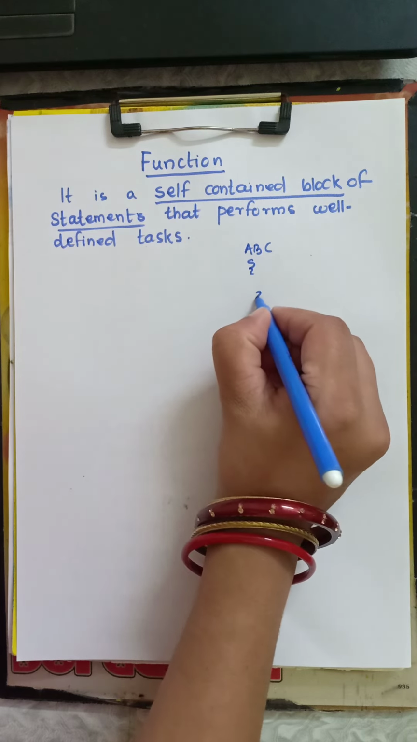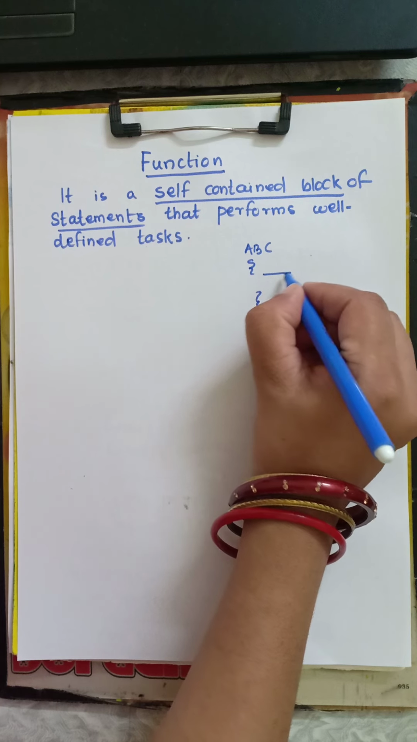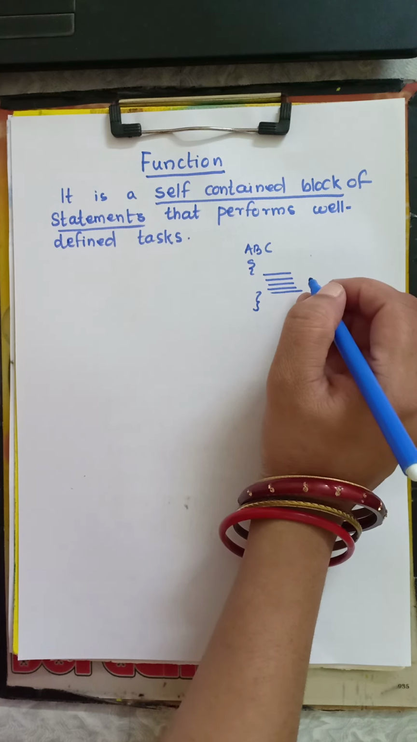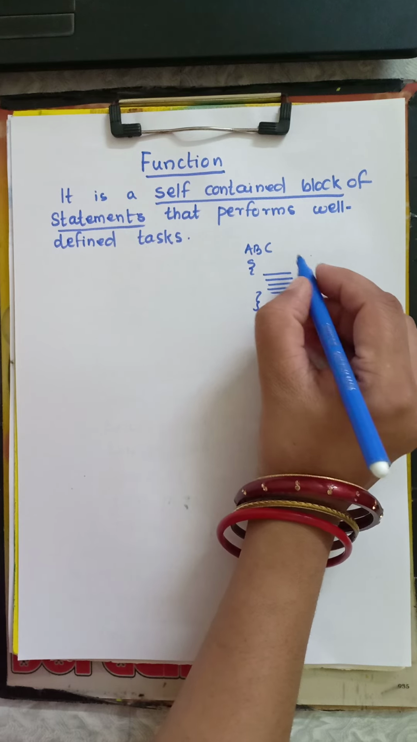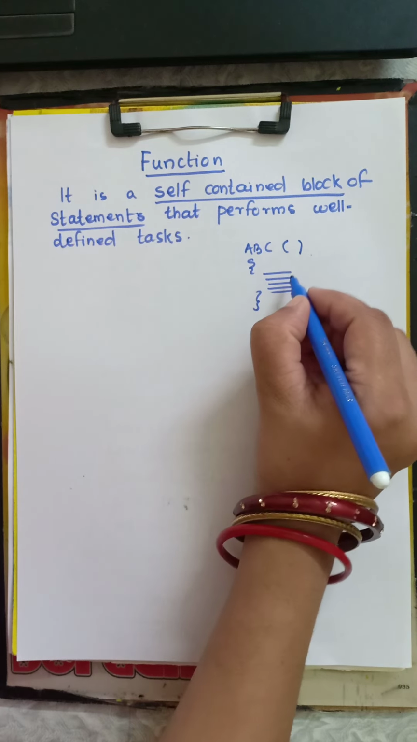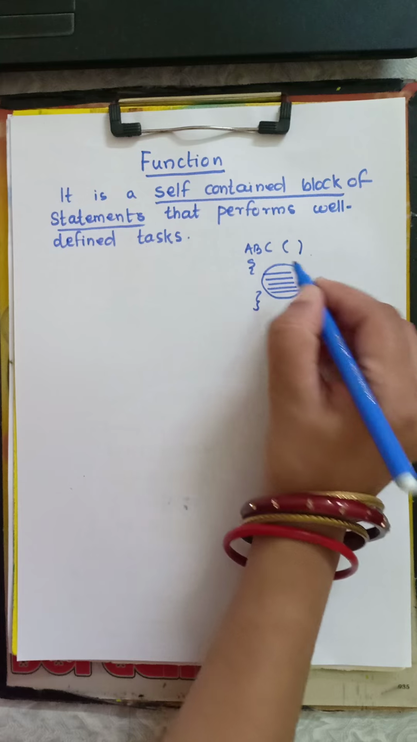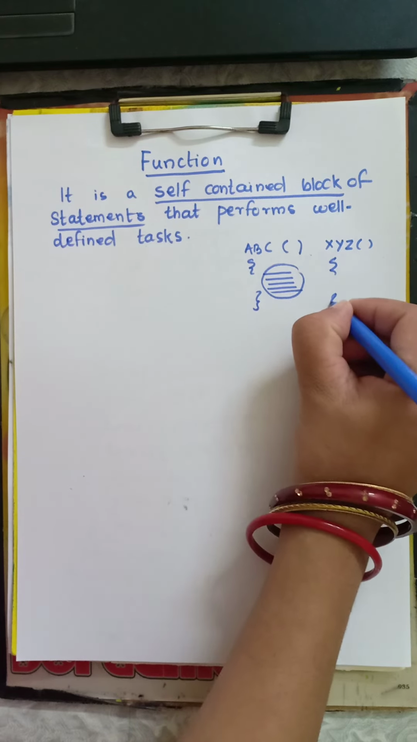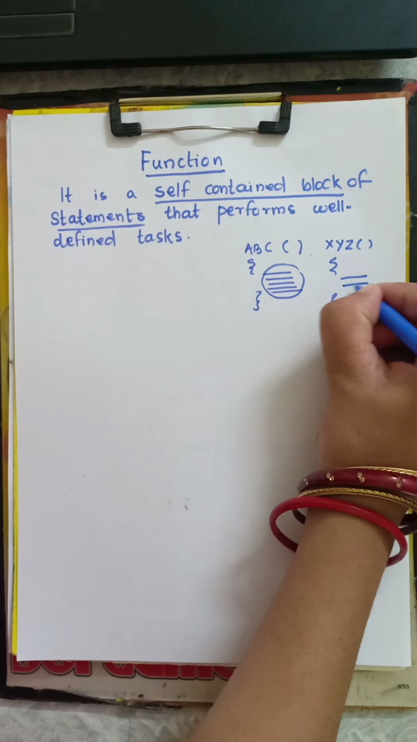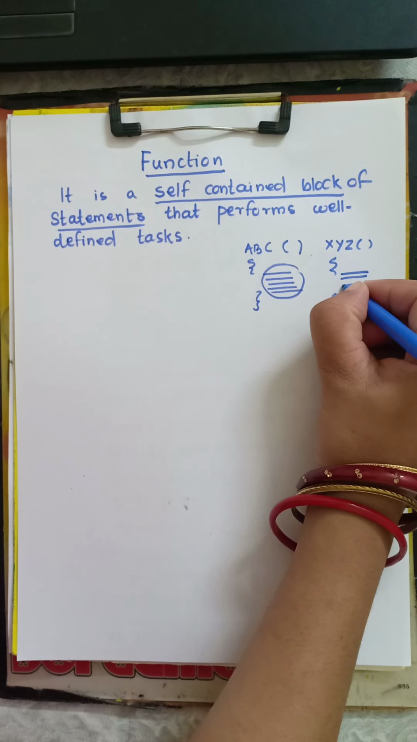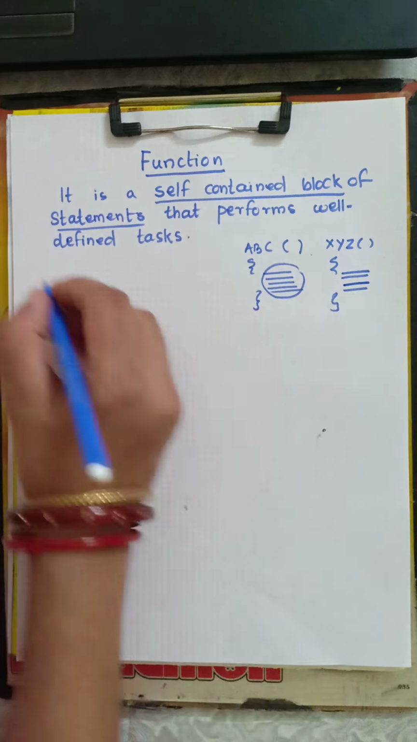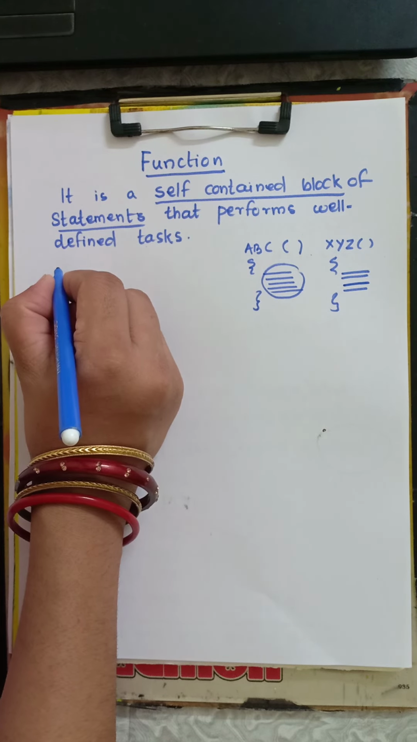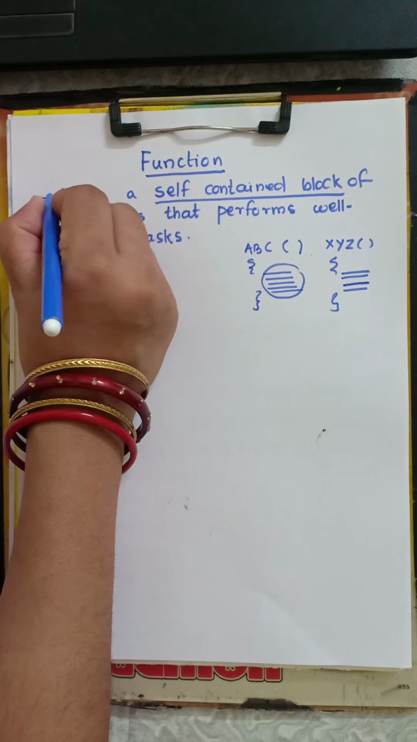then inside this we can write any number of statements that perform different types of tasks. If abc function is used for sum of two numbers, then if I write another function xyz that performs multiplication of two numbers. Okay, so different types of tasks they have to perform. So in C programming, all C programs have one or more functions.